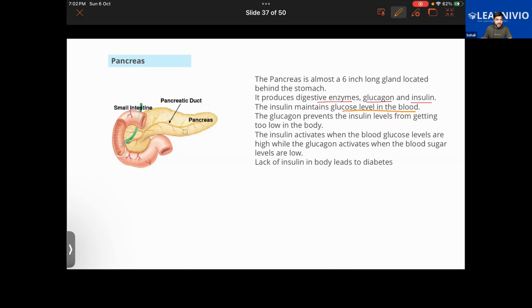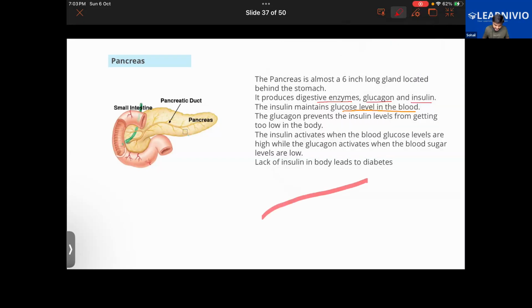Insulin is a hormone produced by the pancreas that helps move the glucose present in our food from the blood into the cells so that it can be used for energy. If the sugar level in the blood is high, the pancreas is going to release insulin so that it allows the glucose to enter the cell.